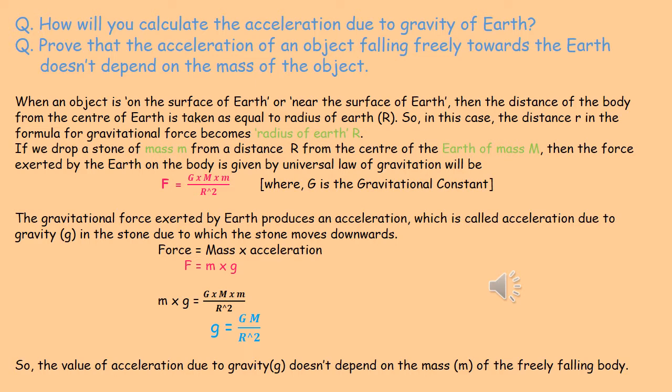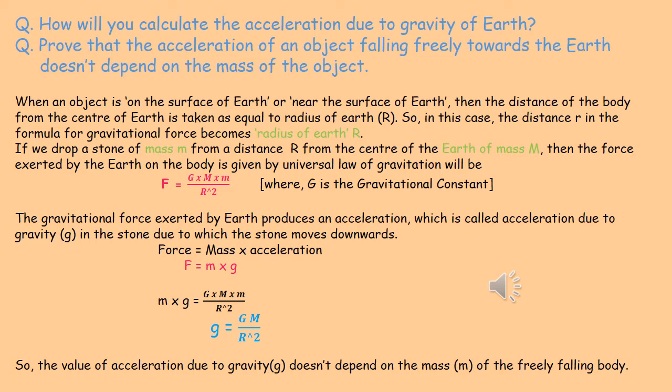That means the distance of the surface of Earth from the center of Earth, that is the radius, is almost equal to the distance of the object from the center. So in this case, the distance r in the formula of gravitational force becomes the radius of the Earth.